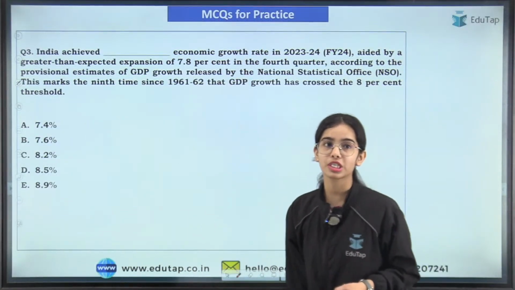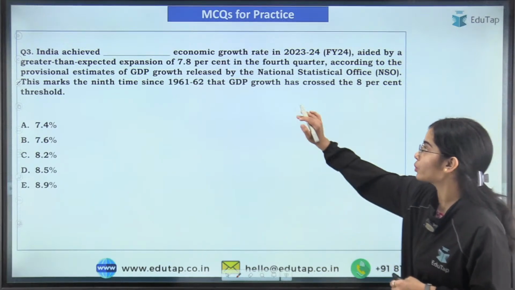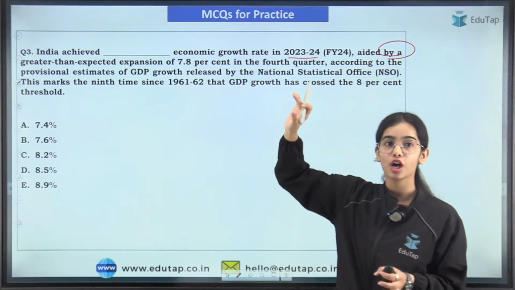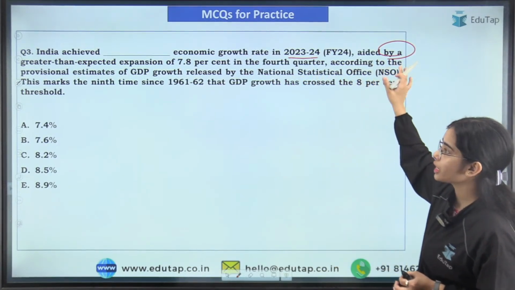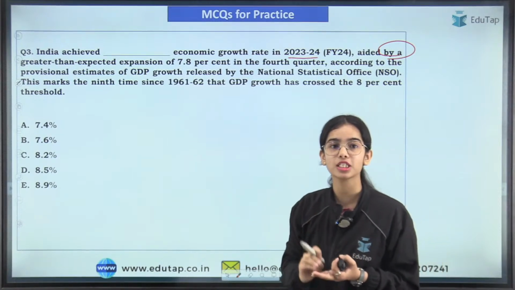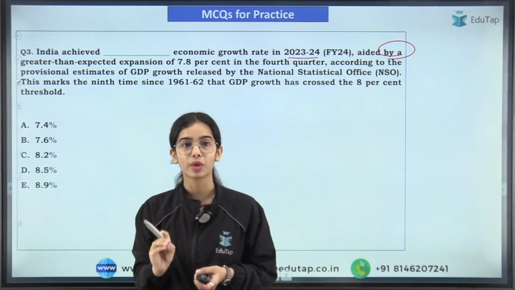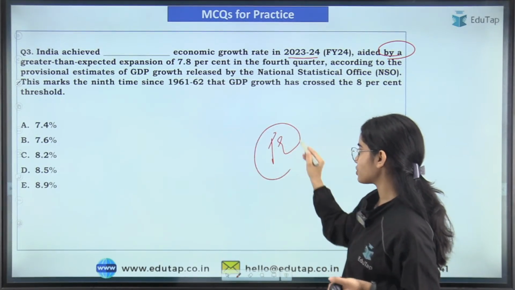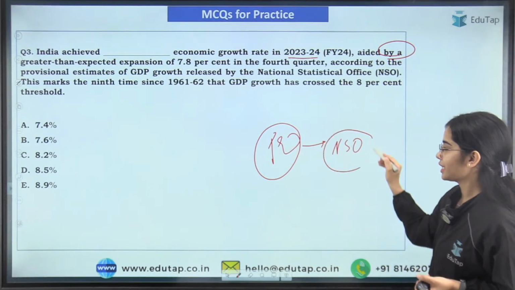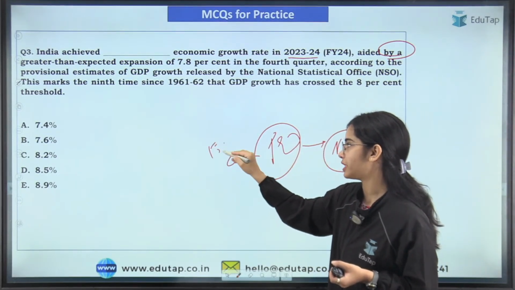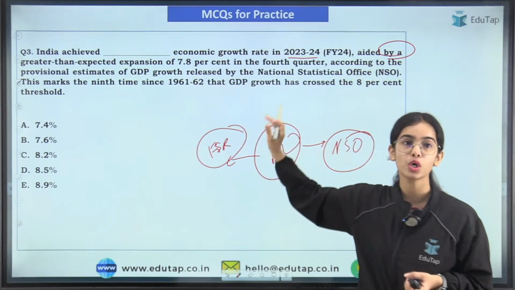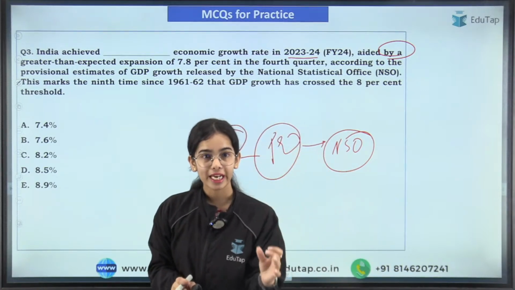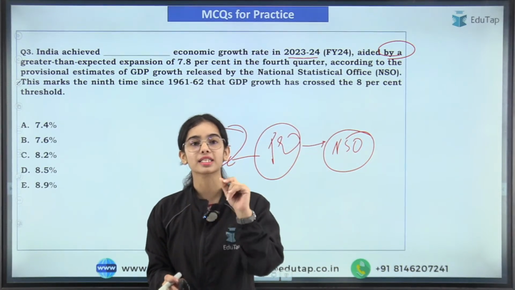Now this is the next question: India achieved dash economic growth rate in 2023-24, aided by a greater than expected expansion in the fourth quarter, according to the provisional estimates released by the National Statistical Office. So what is the data here? Yes, the provisional estimates have been released by the National Statistical Office, and this has also been mentioned in the Financial Stability Report. This data point says that the economy has grown by 8.2% in 2023-24, that is, financial year 24.